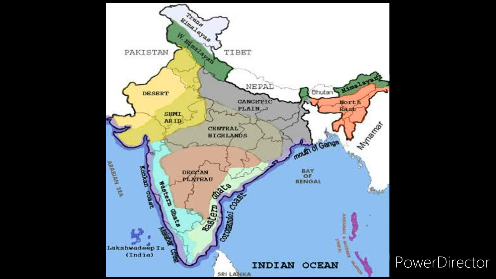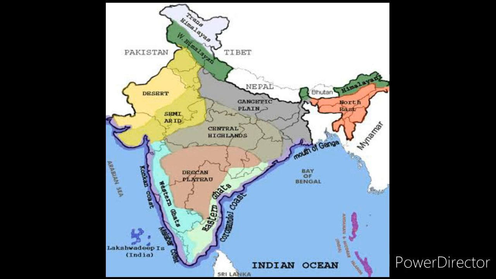Malwa Plateau is located in Madhya Pradesh and the Deccan Plateau. Most probably you know that the Deccan Plateau is in Telangana state. On the physical map of India, adjunct to and south of the Gangetic Plains and north of the river Narmada, you can identify the central highlands and prominent plateaus.